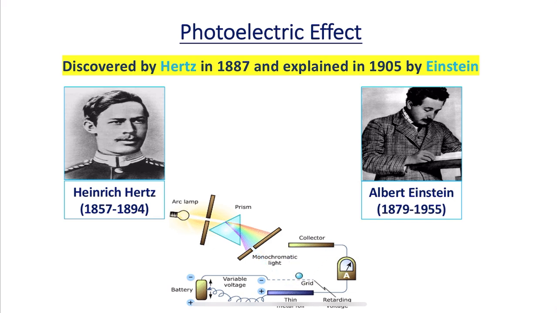Next, the failure of classical mechanics to explain the spectral distribution of black body radiation, and later we understood how Planck's quantum theory of radiation, invented in the year 1900 by Max Planck, helped us understand black body radiation in a better way than classical mechanics.